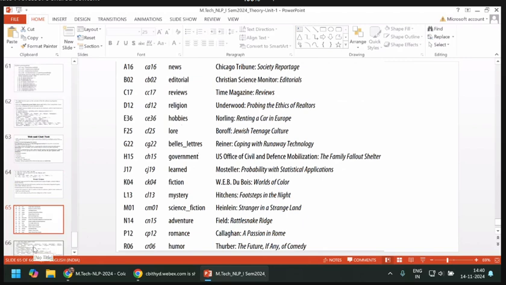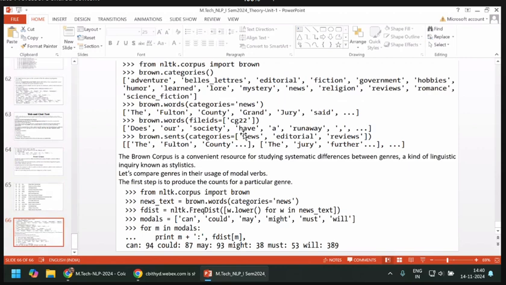You can see that by typing this. For this, you need to import Brown: from nltk.corpus import brown, so that the Brown related entire files will be fetched.